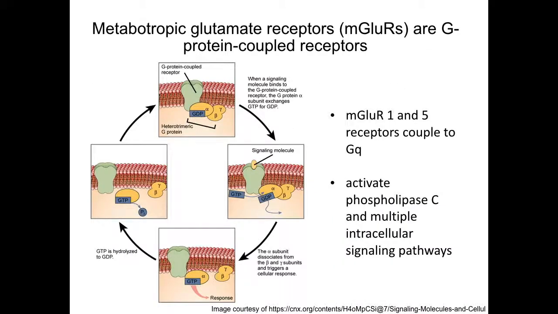mGluRs are G-protein coupled receptors. This figure shows the G-protein signaling cycle that occurs with GPCRs. mGluR1 and 5 are Gq coupled receptors. When activated by agonists, they activate phospholipase C and other intracellular pathways.